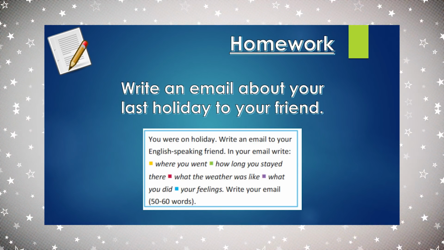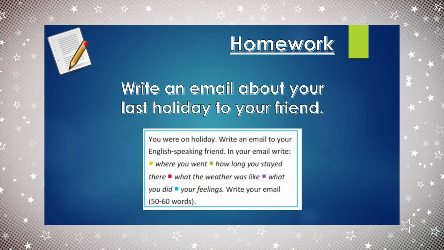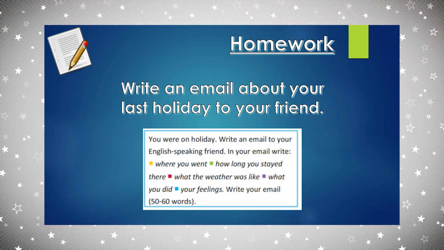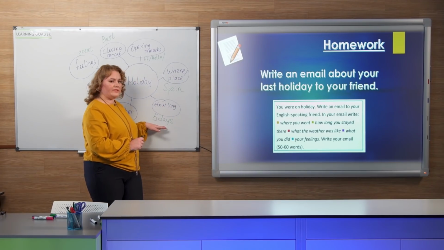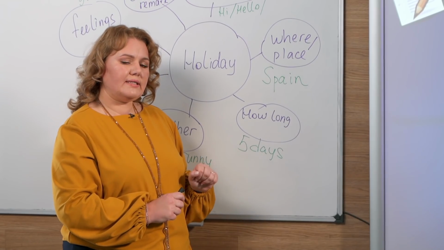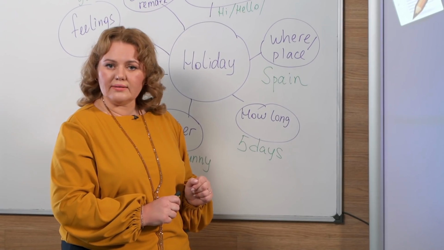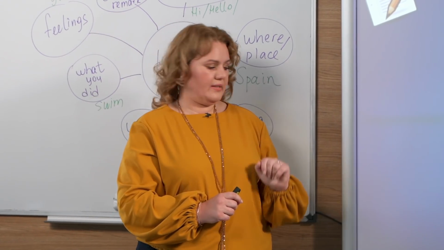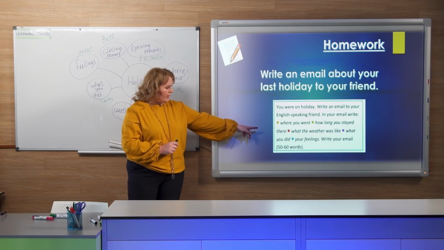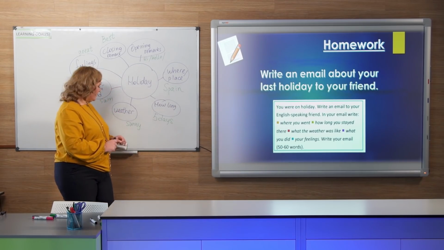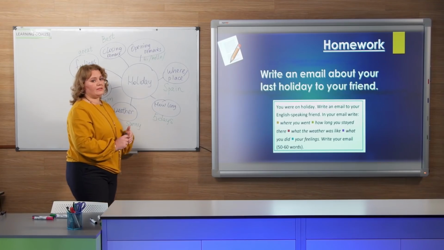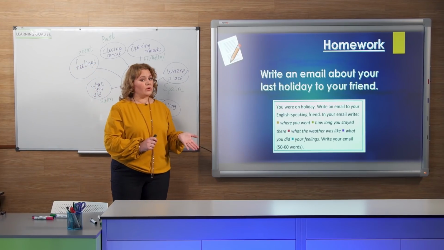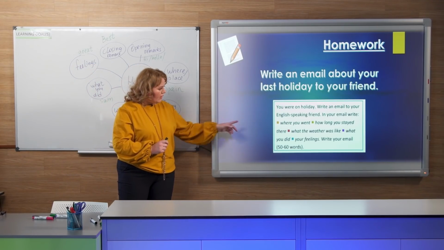I went to Spain and Alison went to Greece, correct? How long did you stay there? I stayed in Spain for 5 days. What about Alison? Do you remember? She stayed there for 2 weeks. What about the weather? In Spain, my weather was sunny. But for Alison, in Greece, the weather was fantastic.